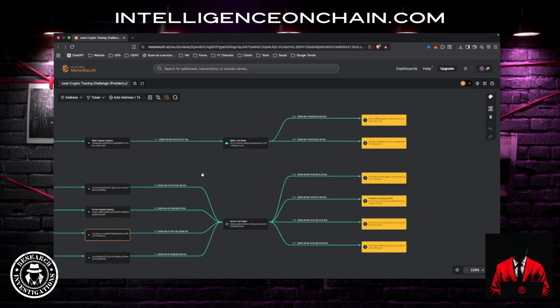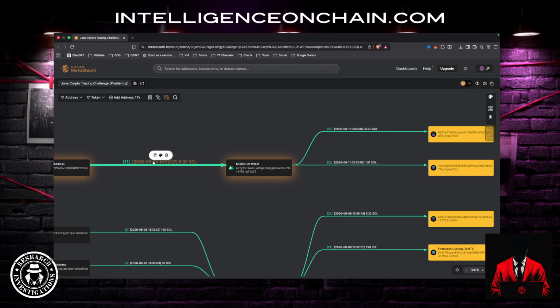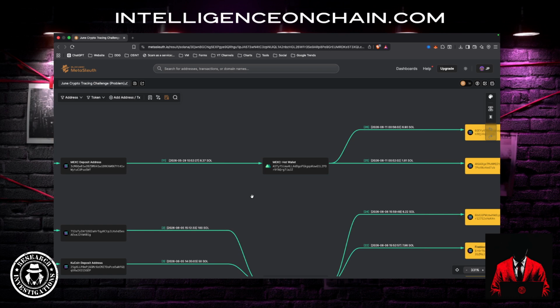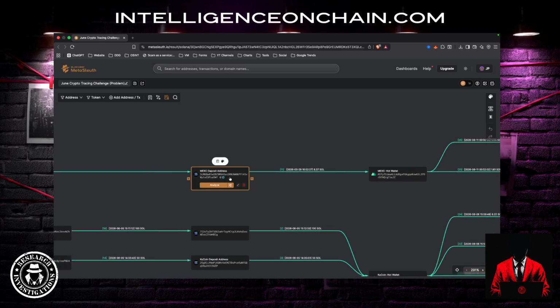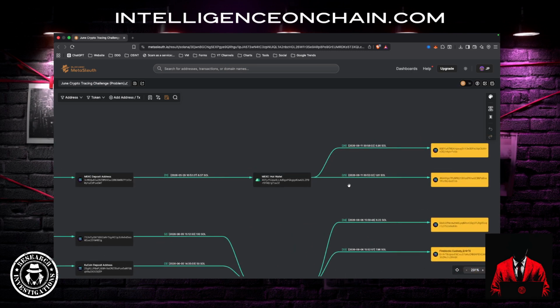So the first thing I'd like to start with is the fact that if you trace through a hot wallet, immediately you are going to be wrong, because the moment that you see a hot wallet, you should be thinking to yourself that prior to it is a deposit address. Okay, and once you see a deposit address with a hot wallet, there's a potential change of ownership. Do not follow assets straight through an exchange unless you have reason to.